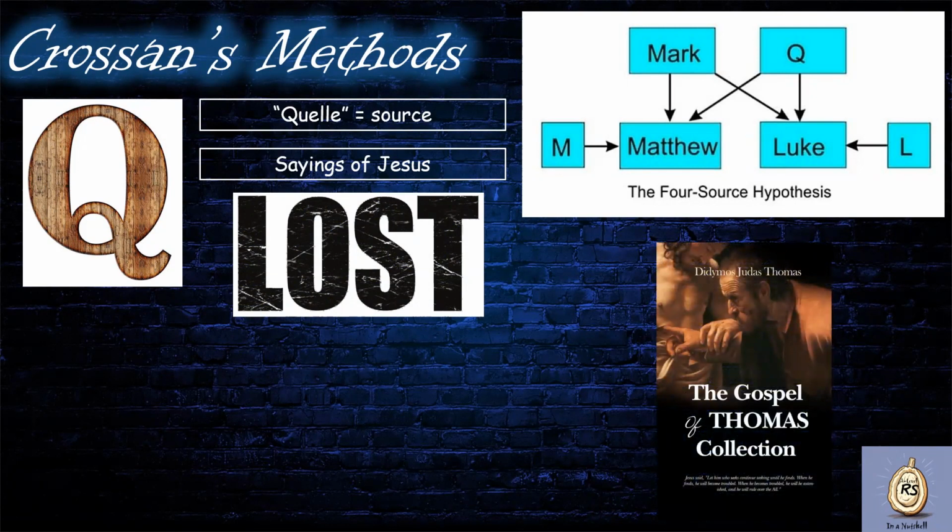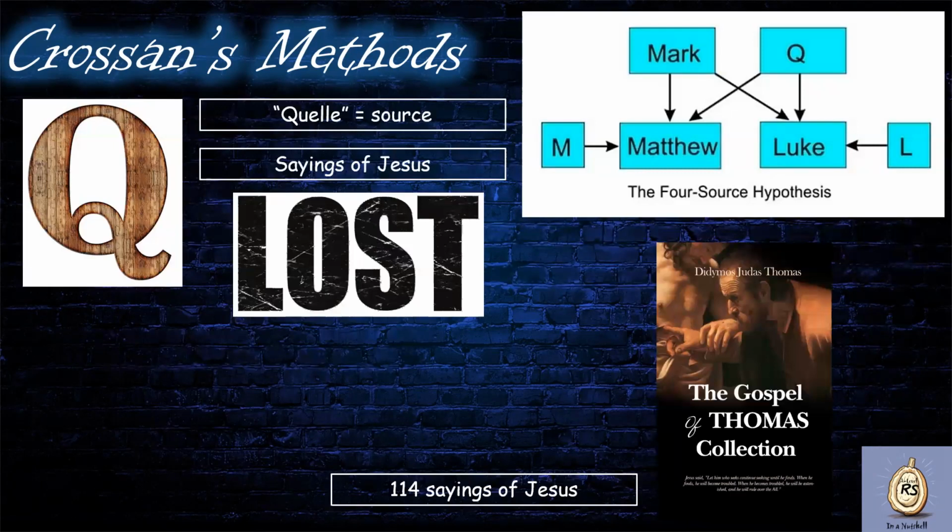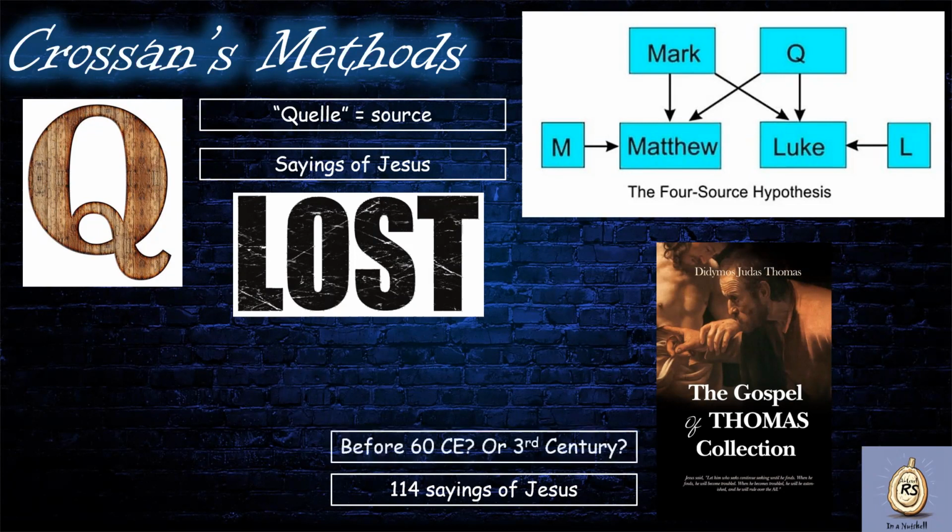This text is a collection of 114 sayings of Jesus, and Crossan believes that this format of sayings suggests that it is an early Christian text dated to before 60 CE, potentially written by a Christian who wanted to retain important sayings of Jesus. However, many scholars do date the Gospel of Thomas much later, to the 2nd or even 3rd centuries.